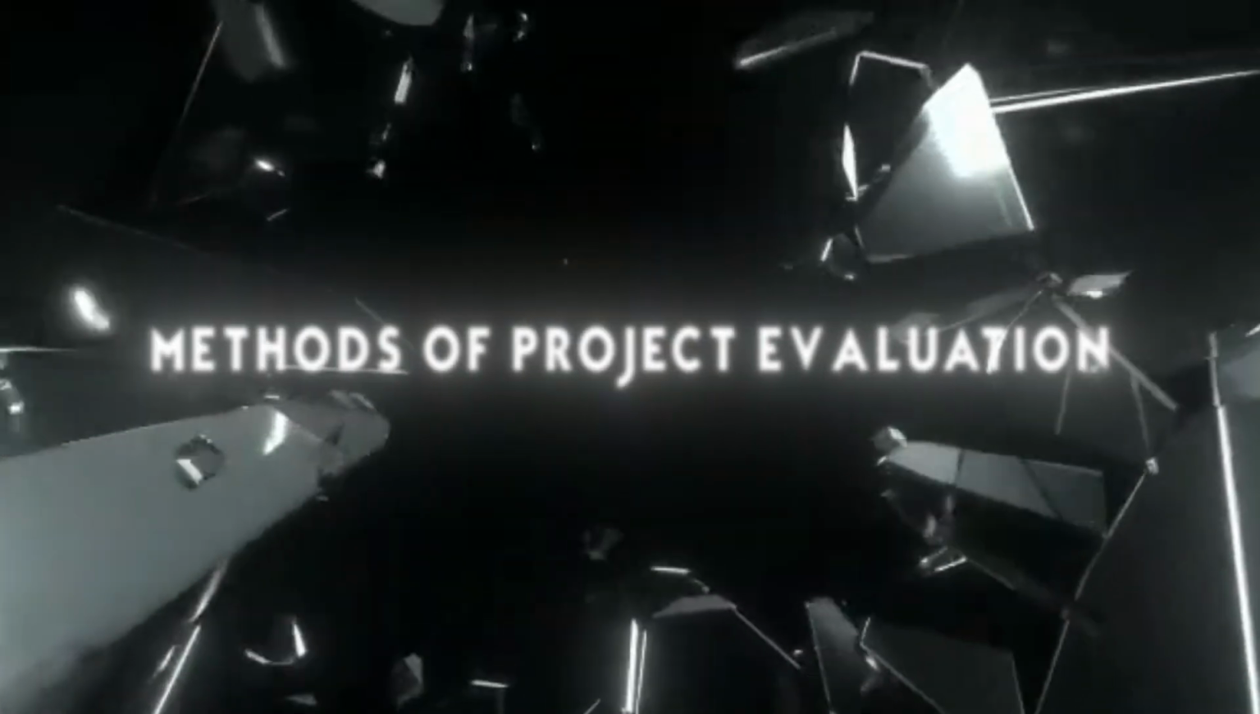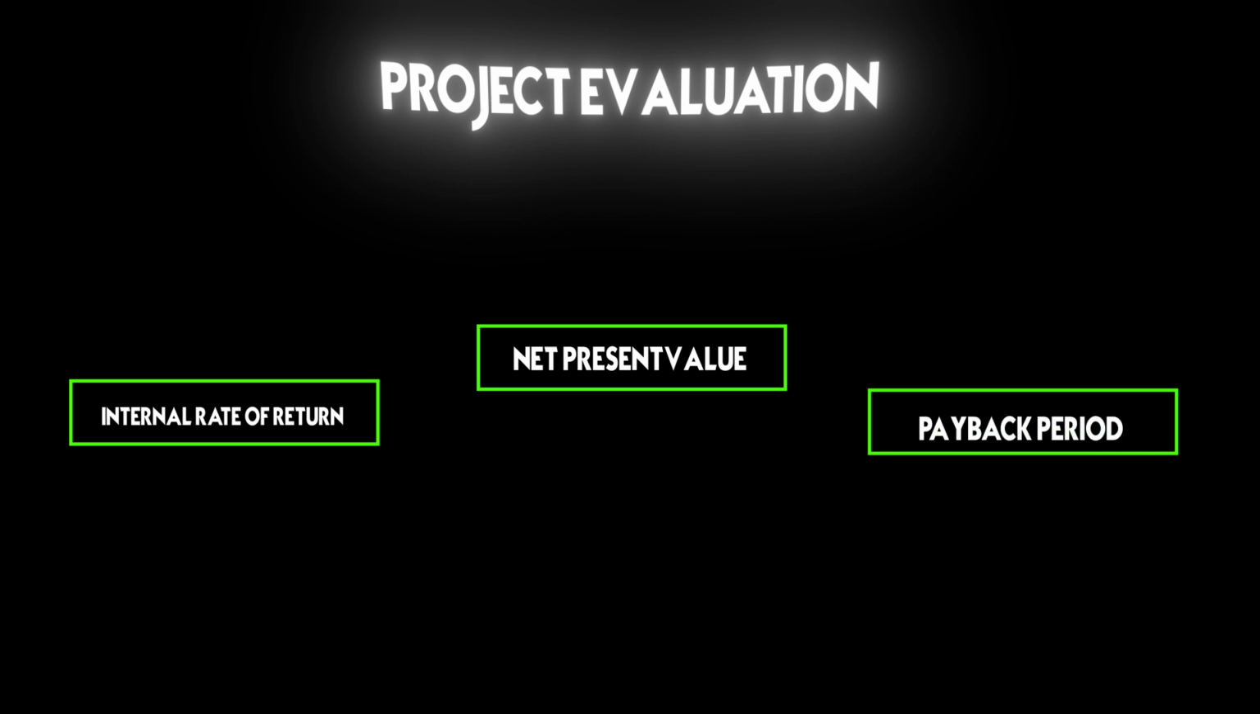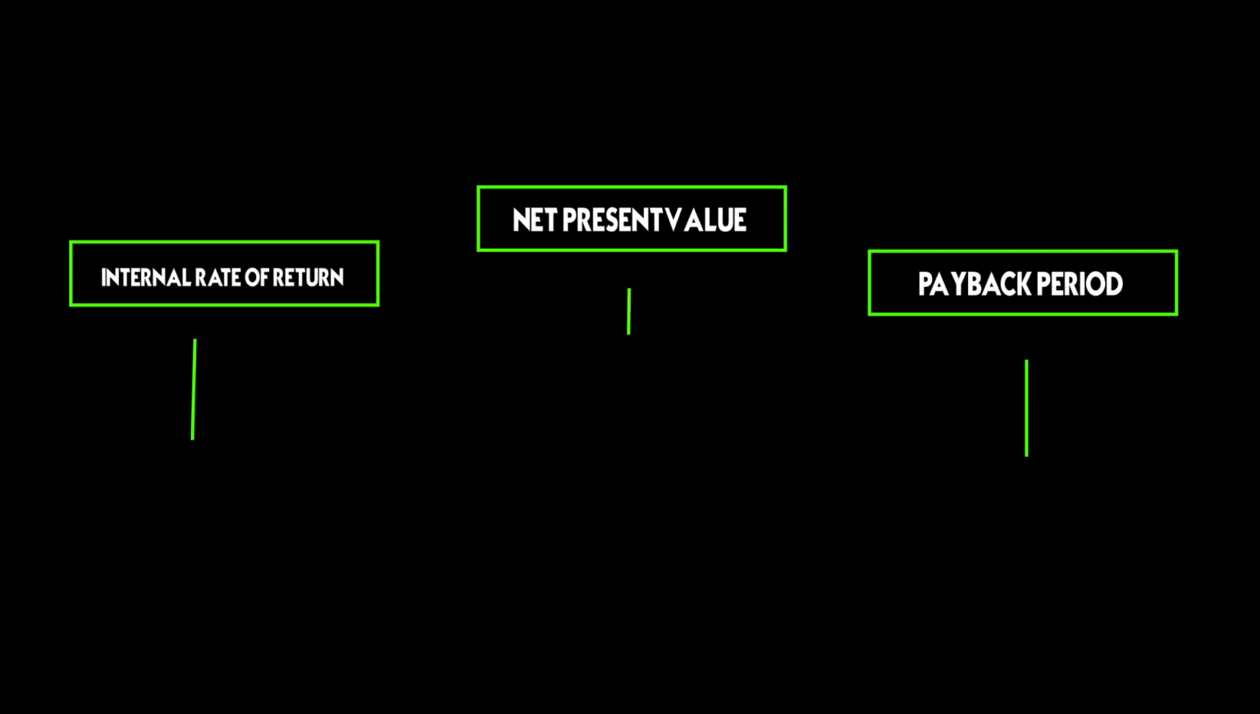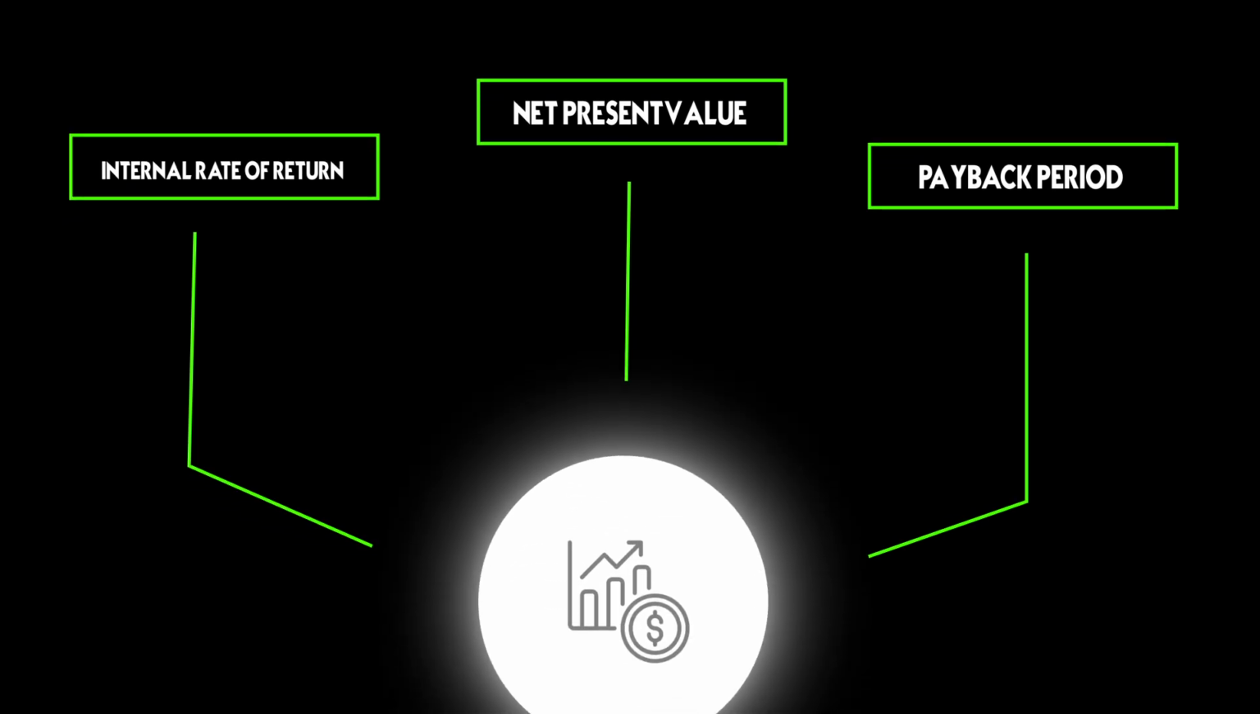Methods of project evaluation. Three primary methods dominate the landscape of project evaluation: net present value, internal rate of return, and payback period. Each offers a unique perspective on the potential value of an investment.